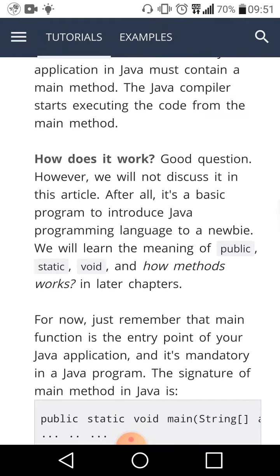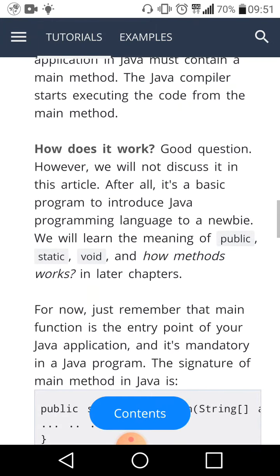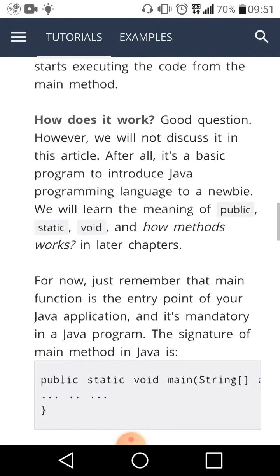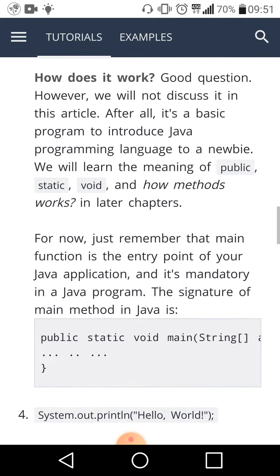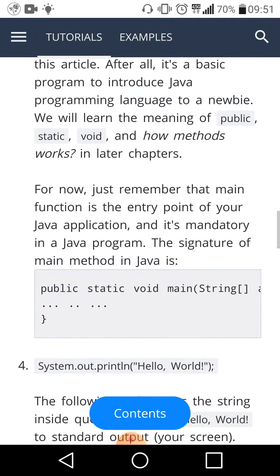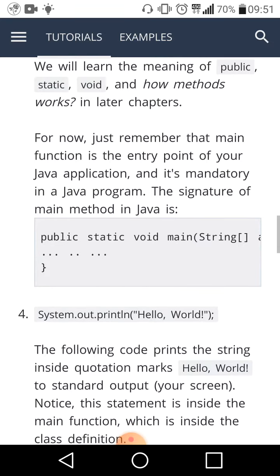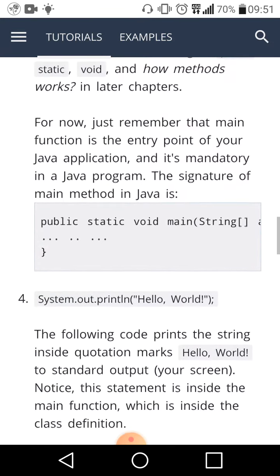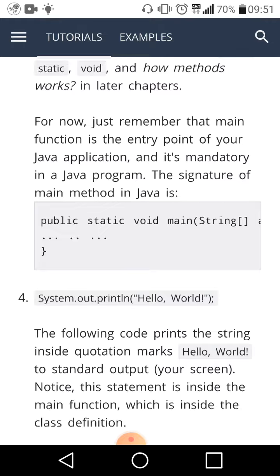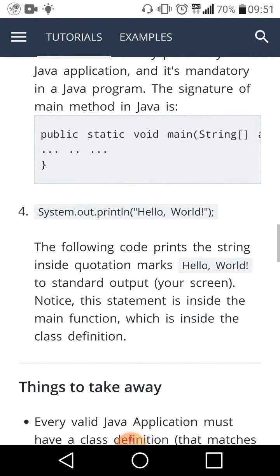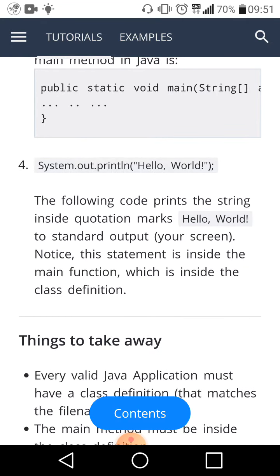After all, it's a basic program to introduce the Java programming language to a newbie. We will learn the meaning of public static void and how methods work in later chapters. For now, just remember that the main function is the entry point of your Java application, and it's mandatory in a Java program. The signature of the main method in Java is public static void main(String[] args).